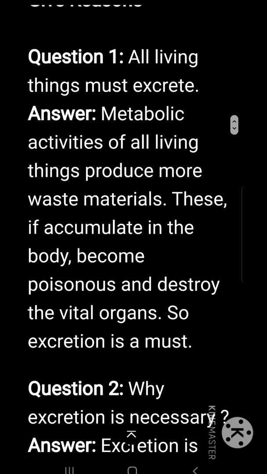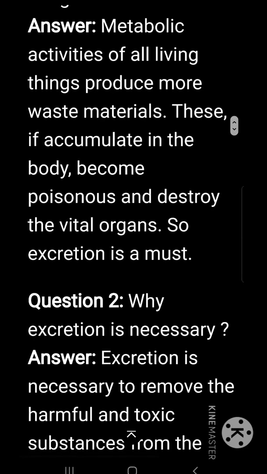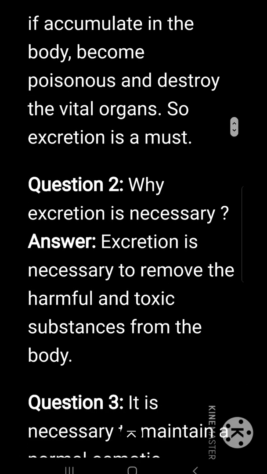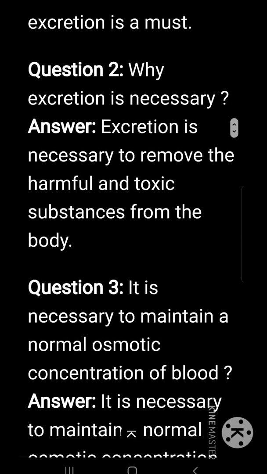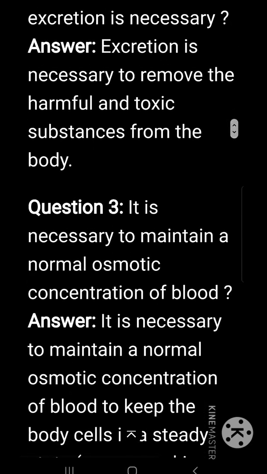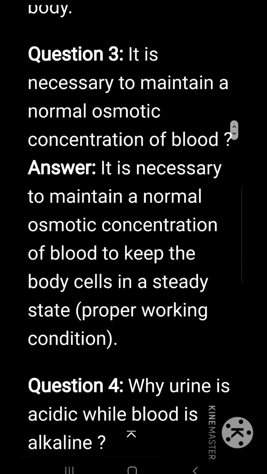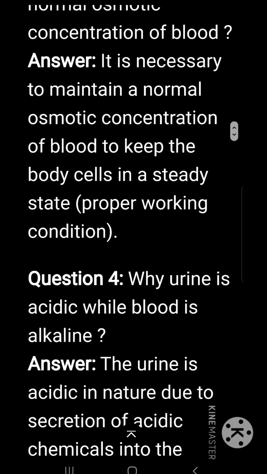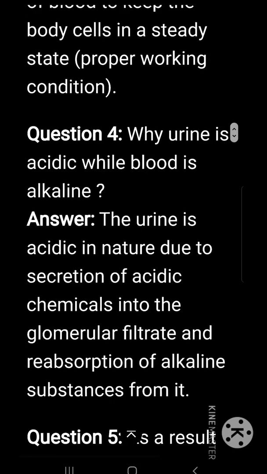Give reasons: all living things must excrete. Metabolic activities of all living things produce waste materials. These, if accumulated in the body, become poisonous and destroy the vital organs. So excretion is a must. Why is excretion necessary? Excretion is necessary to remove the harmful and toxic substances from the body. It is necessary to maintain the normal osmotic concentration of blood to keep the body cells in a steady state, that is, proper working condition.